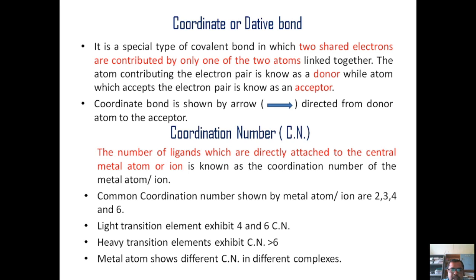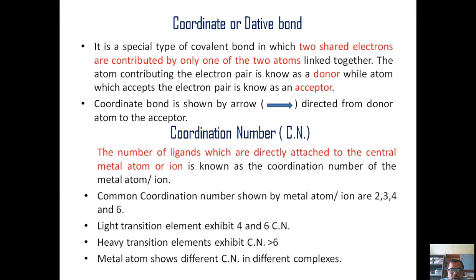We can simply say that the number of groups inside the square brackets which are attached to the metal atom represents the coordination number. But whether the ligand is monodentate, bidentate or tetradentate, we have to count the number of donor atoms which are directly coordinated to the central metal atom. By this number of donor atoms attached to the metal, we can easily predict the coordination number.